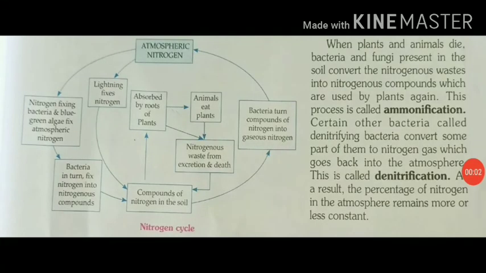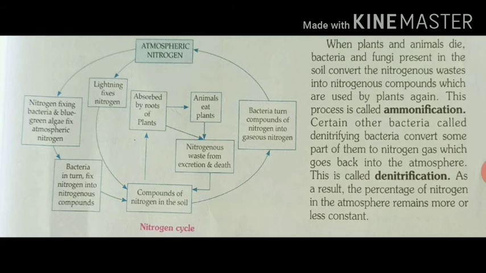So, after that we have ammonification. So, let's see what ammonification is. When plants and animals die, the proteins present in them are converted into ammonium compounds by the putrefying bacteria and fungi, that is decomposers, present in the soil. This process is called ammonification.